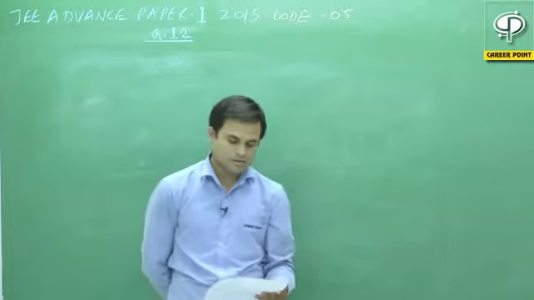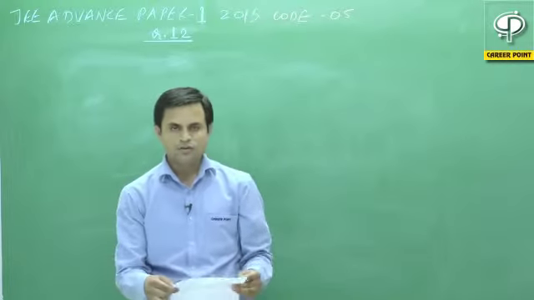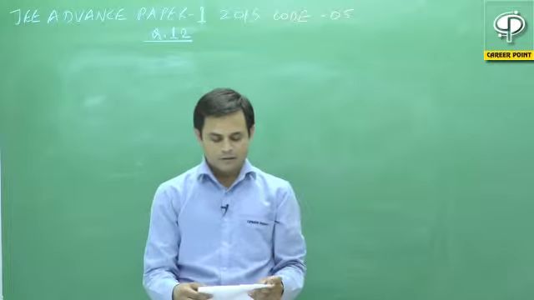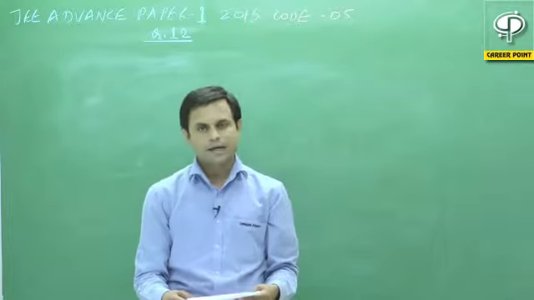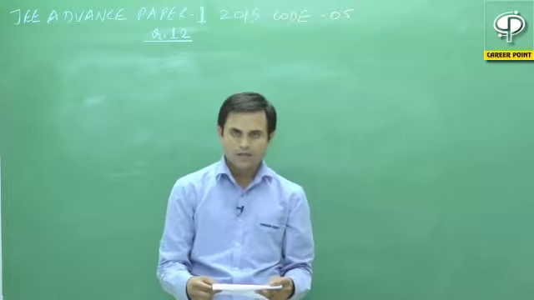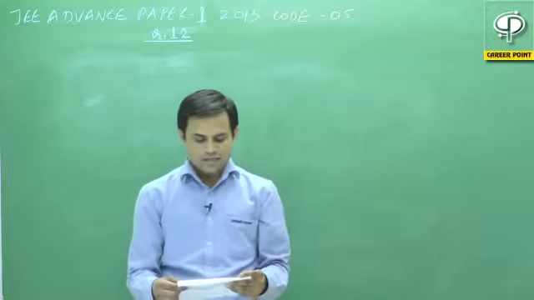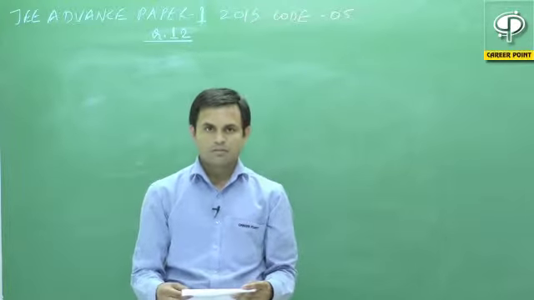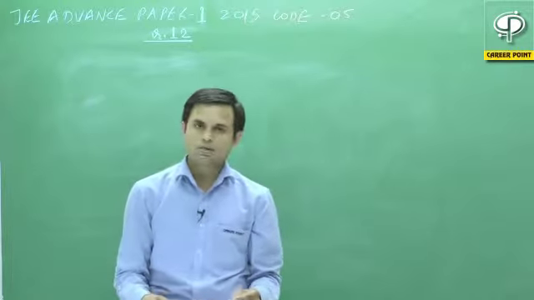Morning students, we will discuss question number 12, paper 1, code 5. First of all I will read the question. Consider a vernier caliper in which each 1 centimeter on the main scale is divided into 8 equal divisions, and a screw gauge with 100 divisions on its circular scale. In the vernier caliper, 5 divisions of the vernier scale coincide with 4 divisions on the main scale, and in the screw gauge, 1 complete rotation of the circular scale moves it by 2 divisions on the linear scale, and then we have to check 4 options.